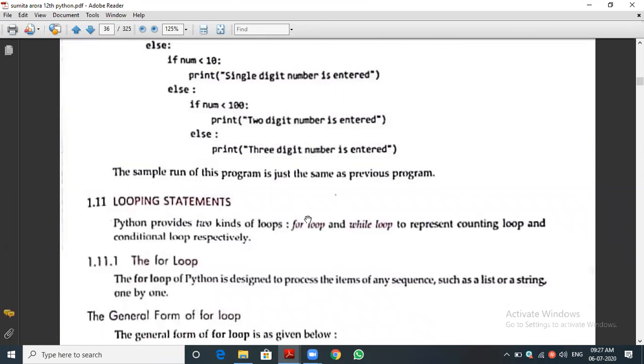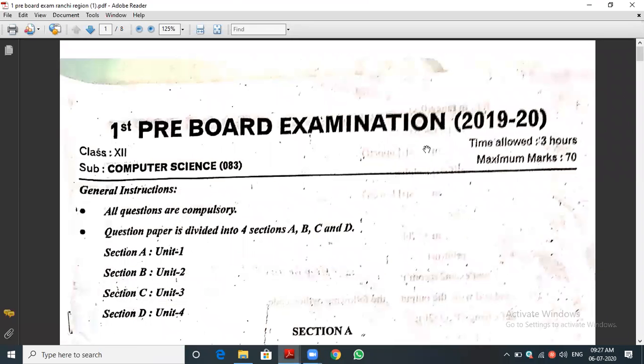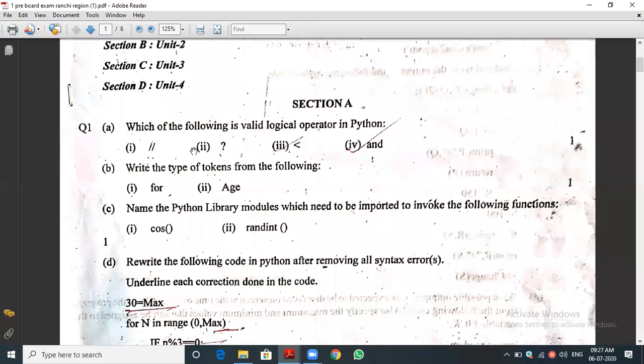Okay, let me come to the looping concept. Before that, one ice breaking session I will conduct. I will show some example question papers to you for your understanding. This is one of the pre-board questions asked in Ranchi. Ranchi region, Delhi region, they asked that. Let you see, it is already marked. You can see this. Which of the following is a valid logical operator in Python? Can you answer? Third one or fourth one, they marked which is the valid logical operator.